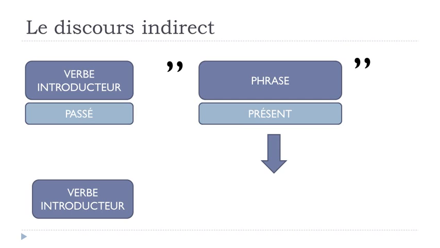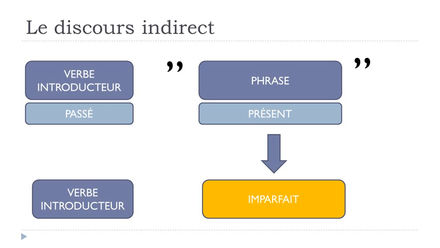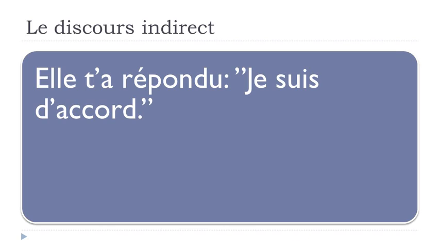The verbe introducteur will stay the same, but this présent form will be at the imparfait. Okay, so let's have a look at how it will go. As I said, the first verb I put at the passé composé form, and it will always be the same for all the examples. So I will keep the same sentence and the same verb, at the passé composé: Elle t'a répondu, je suis d'accord.